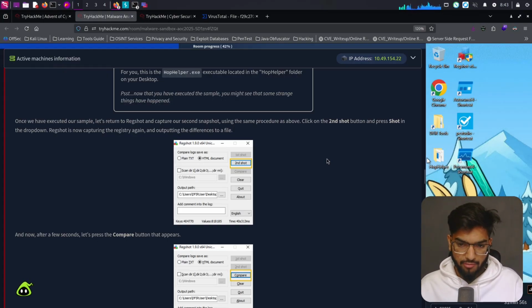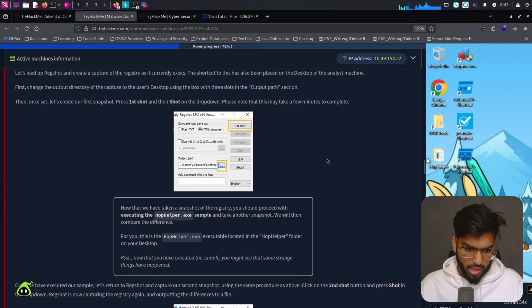Oh no, we have missed this part here. Now that we have taken the snapshot of the registry, you should proceed with executing the hophelper.exe sample and take another snapshot. We will then compare the difference. For you, this is the hophelper.exe executable located in the hophelper folder on your desktop. Now that you have executed the sample, you might see that some strange things have happened.